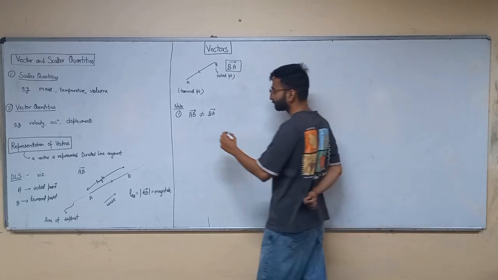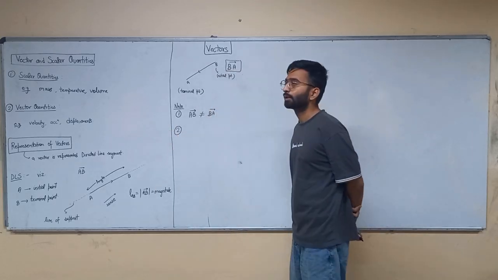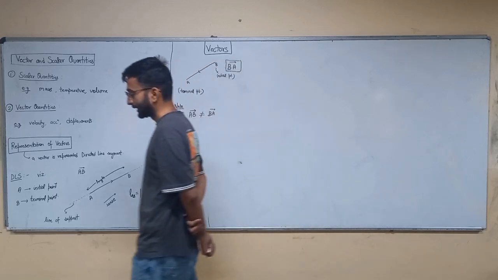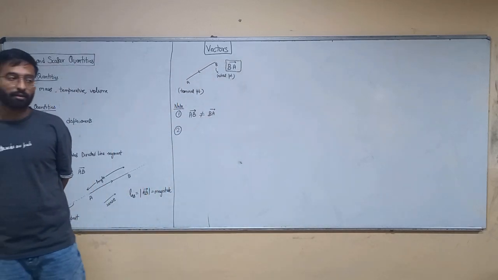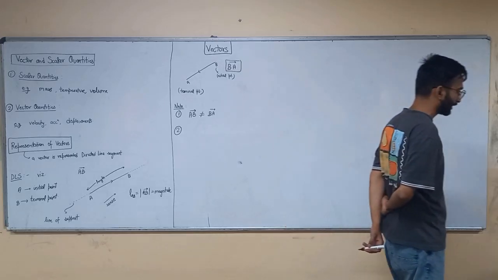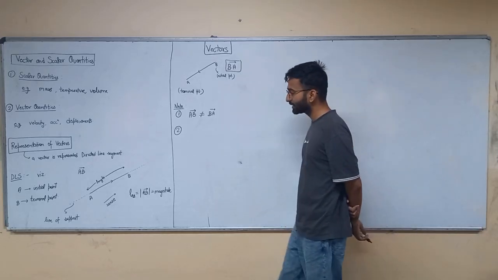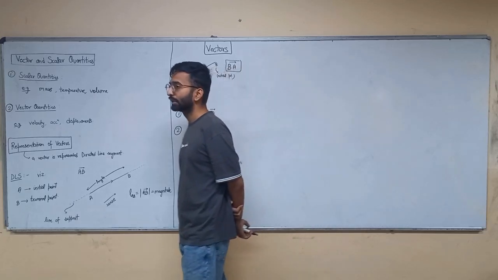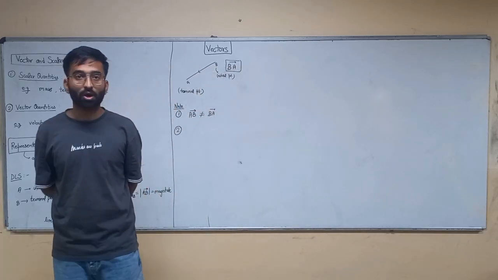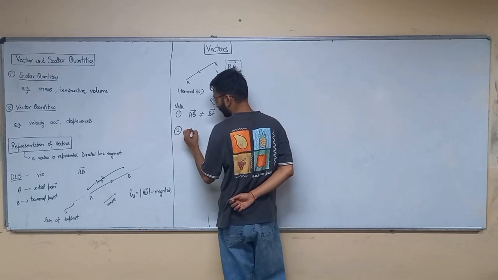Write the second point. Magnitude of any vector is always a non-negative real number.